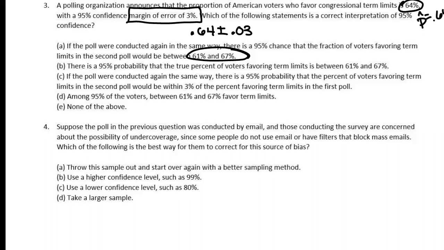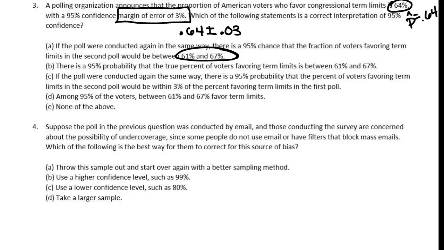It does not mean that there's a 95% chance that the next time I do this, it's going to turn out the same. If there's a 95% probability... Nope, back up. That is not what 95% confident means. We are not talking probabilities. Nope. If the poll were conducted again the same way, there's a 95% probability that the percent of voters favoring the term limits in the second poll would be within 3%. Probability, no. This is not probabilities.